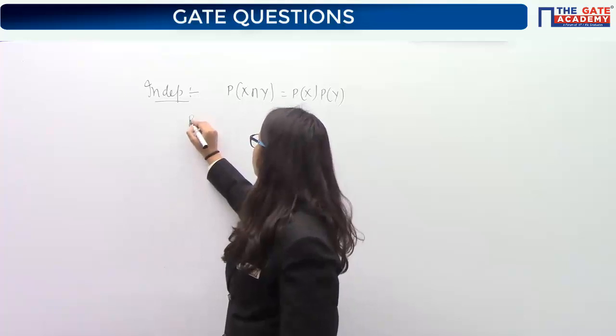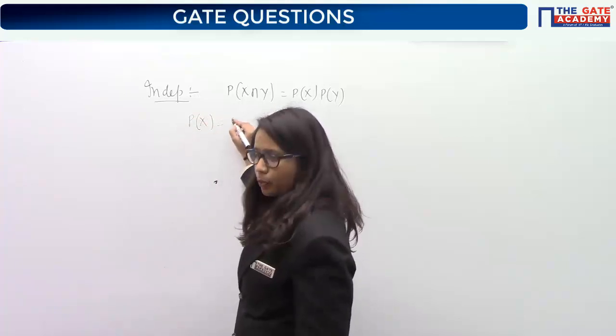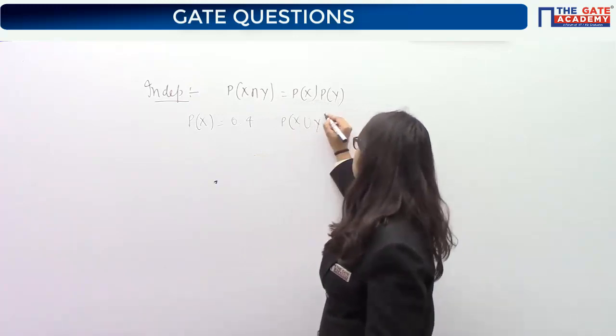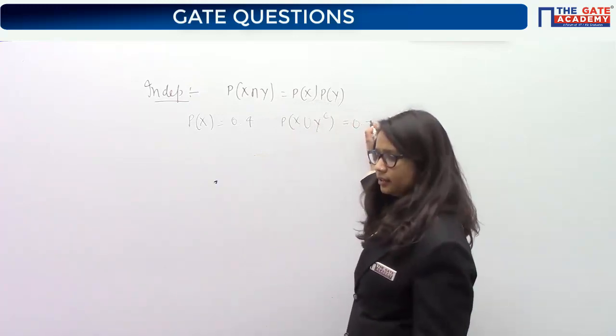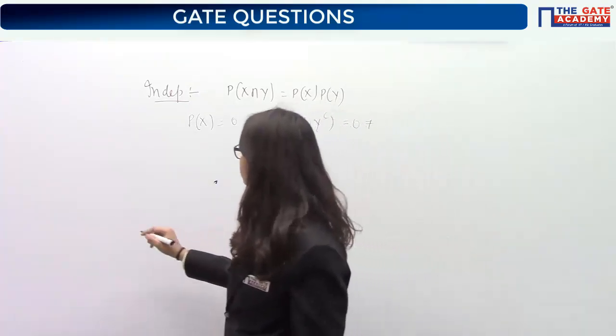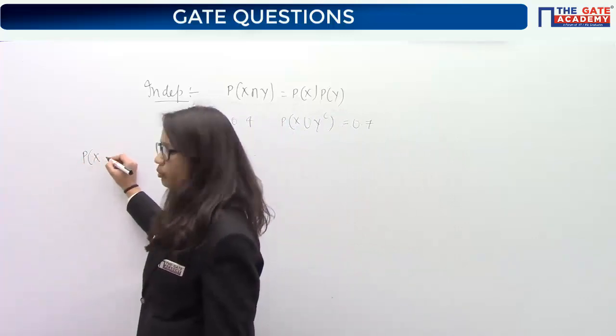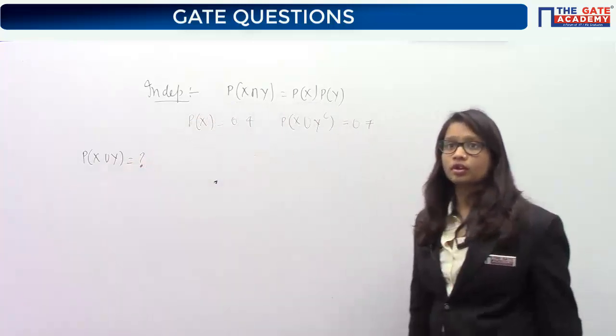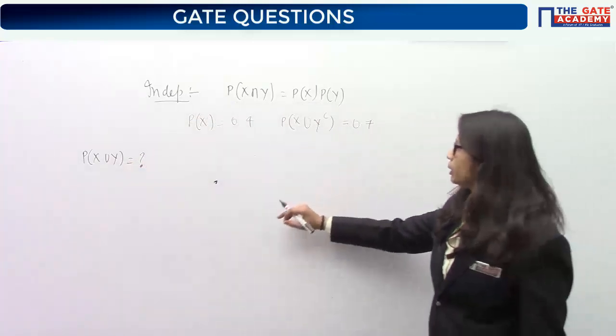So it was given that P of x is 0.4 and P of x union yc. What do you mean by YC?